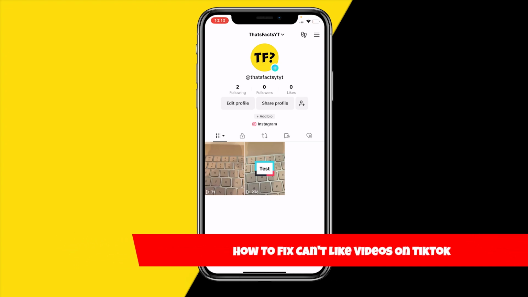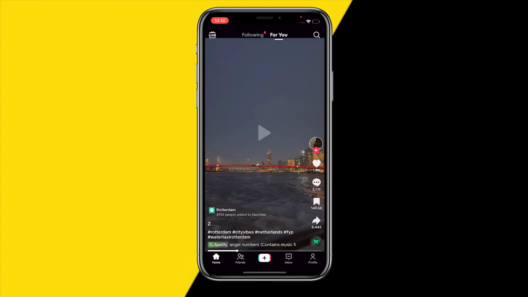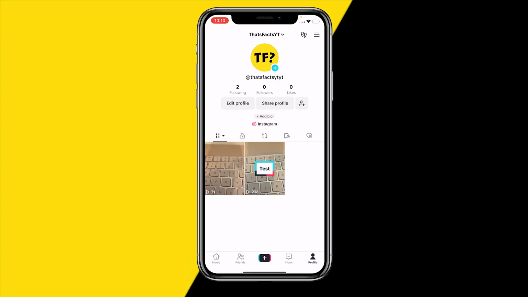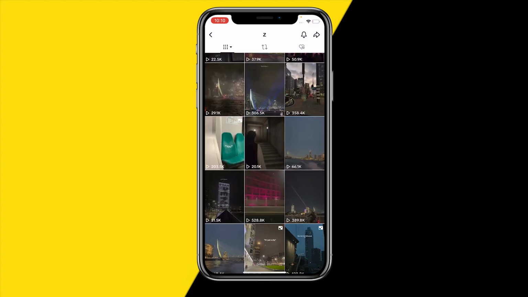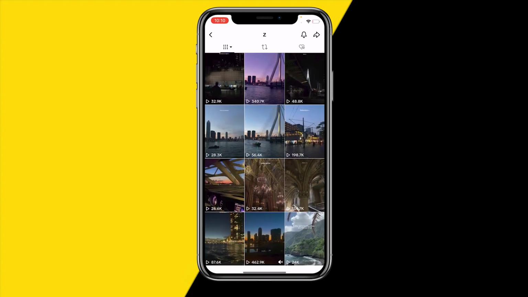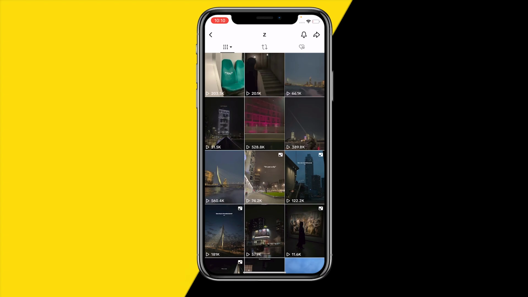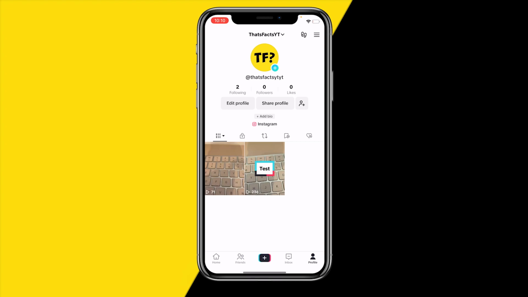So if you can't like videos on TikTok, there's literally only one reason why this is currently happening, and that's because you have literally just been liking too many videos in a row. When you go to an account, for example, maybe your friend's, and you just keep on liking all of their posts, like literally 10, 20, 30 videos within a few minutes, just spam liking their videos, then that could basically cause TikTok to think that you are a bot and that you are fake engaging people, which literally causes TikTok to ban you for a certain time frame from liking.